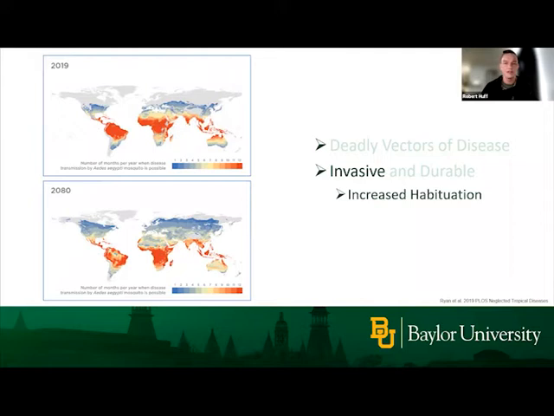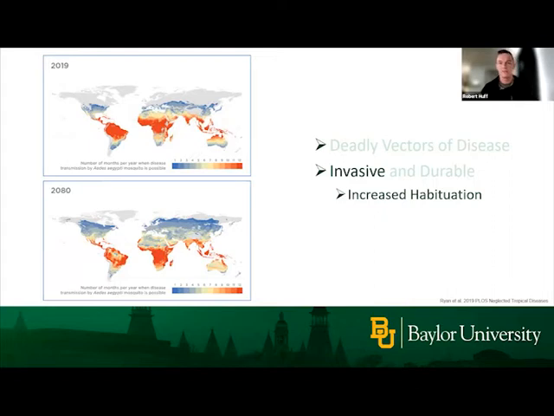And another thing about mosquitoes is they're becoming more and more durable. So they have acquired what is known as insecticide resistance. So insecticides are chemicals used to treat areas that are infested with mosquitoes to try to knock down their population sizes in the hopes to not only decrease population, but also decrease the amount of disease that is transmitted. And this occurs through a number of mechanisms shown on the screen here. And that is not a good thing because not only are mosquitoes becoming more and more resistant, but so are insects in general. So not a good thing at all.